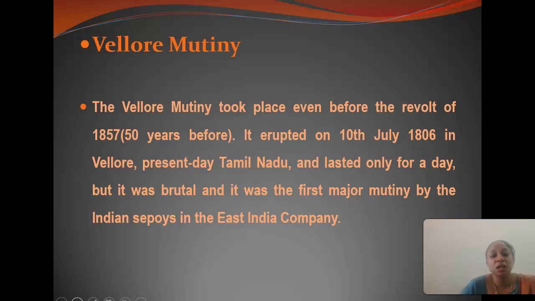Next we see the Vellore mutiny. The Vellore mutiny took place even before the revolt of 1857, about 50 years before. On the 10th of July 1806 in Vellore, in present-day Tamil Nadu, there was a brutal attack by the Indian Sipahis on the East India Company.